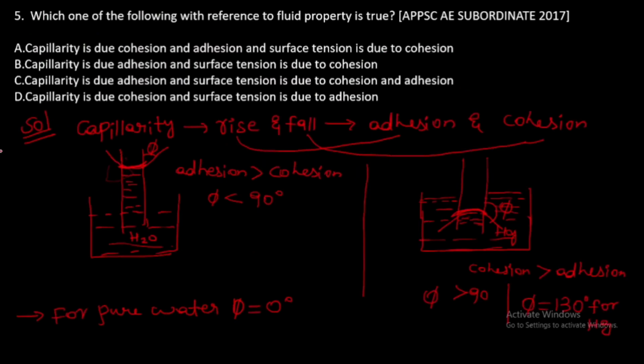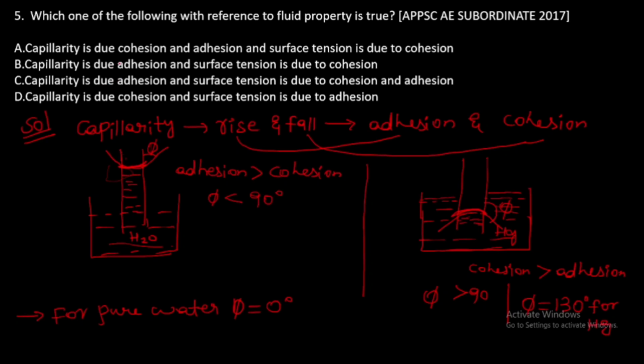So now, capillarity is due to cohesion and adhesion, yes, and surface tension is due to cohesion, right. If you see option B, capillarity due to adhesion, no, it is due to cohesion and also adhesion, so it is wrong.